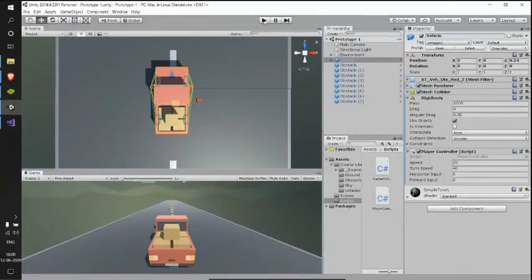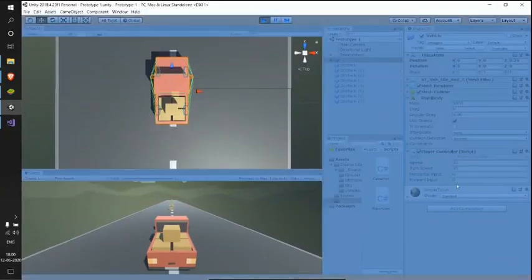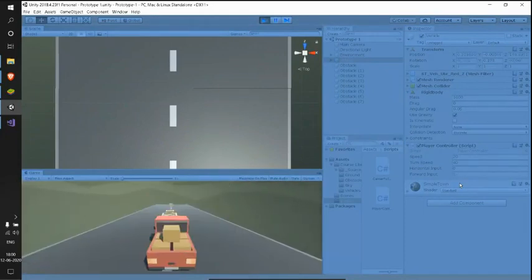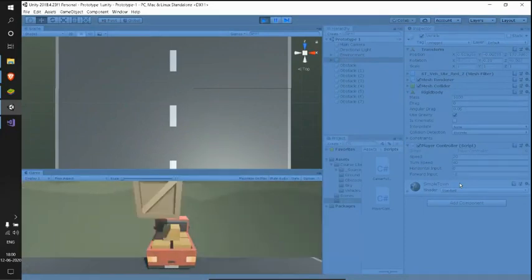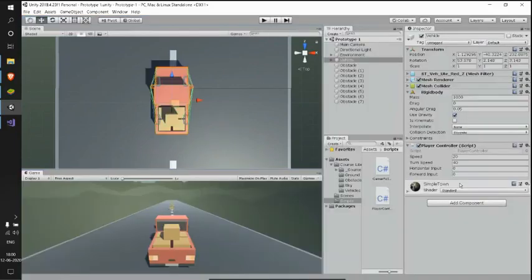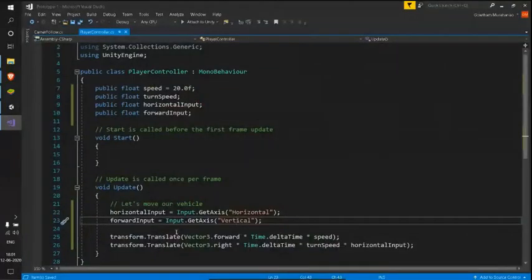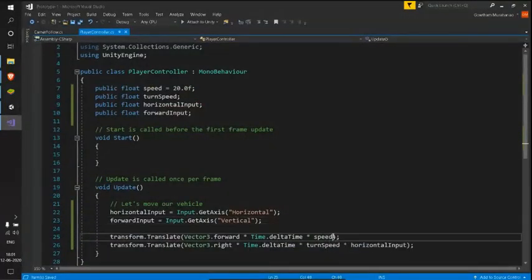So let me get back to my Unity and run. Just see this forward input. When I press the arrow key upward, it's +1. Down arrow key, it's -1. When I press W, it's +1. And when I press S, it's -1. So that's the thing. Now let's take our speed also as control. Let's not make our car go as it is. Now let's get our car to also move based on our input. We'll be doing that just by multiplying this forward input to the previous thing we have.